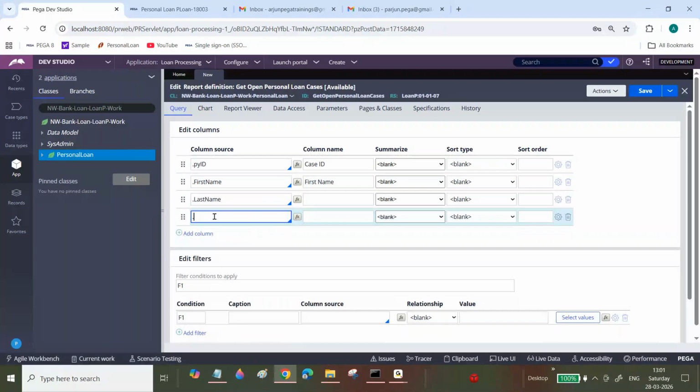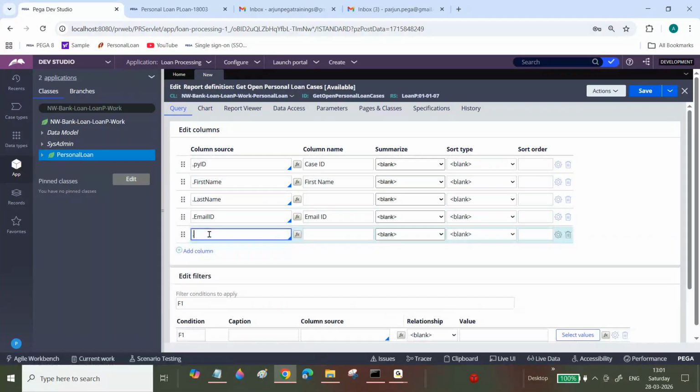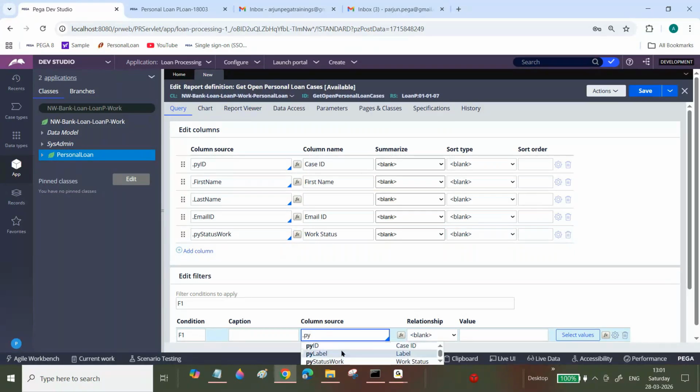Email ID. Okay, email ID. Even PY status work. Sir, now what is my requirement? PY status work is equal to open, I only want to check open cases.